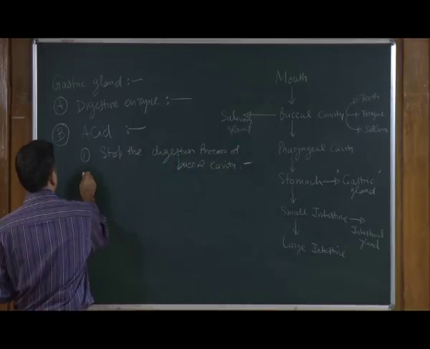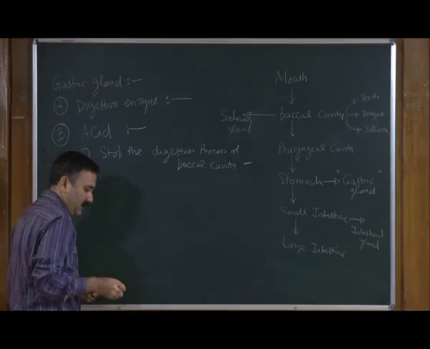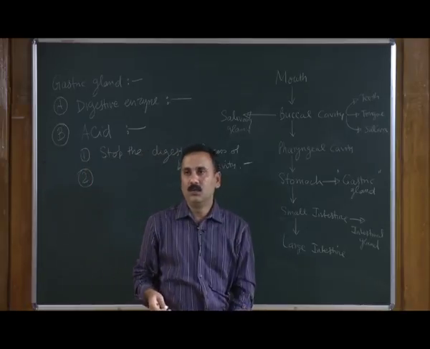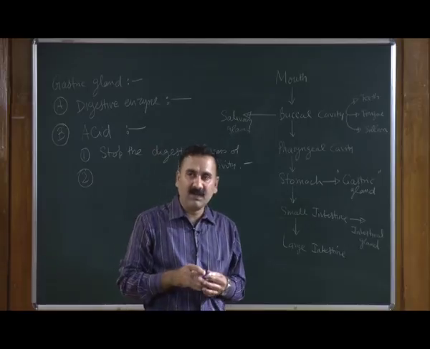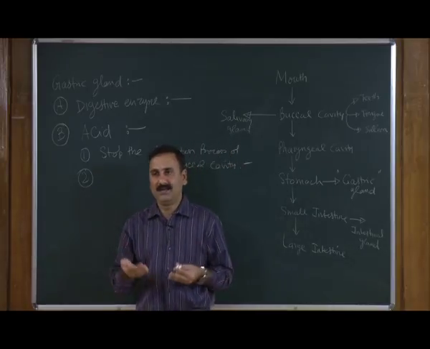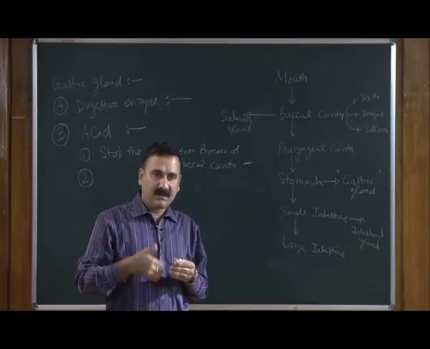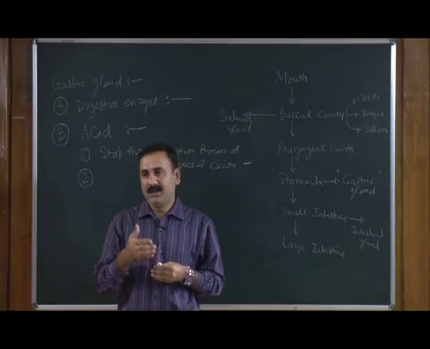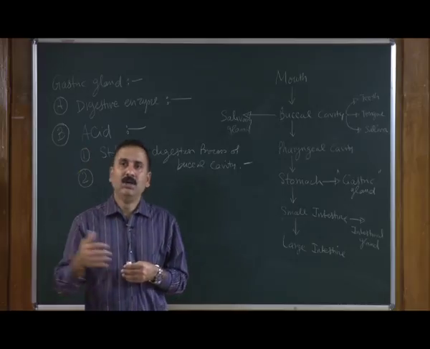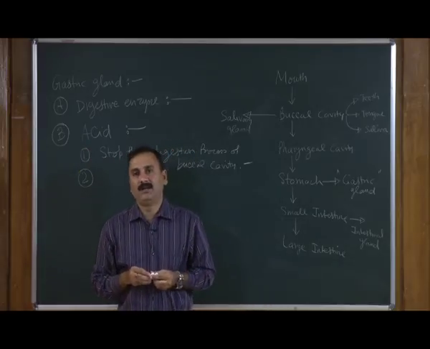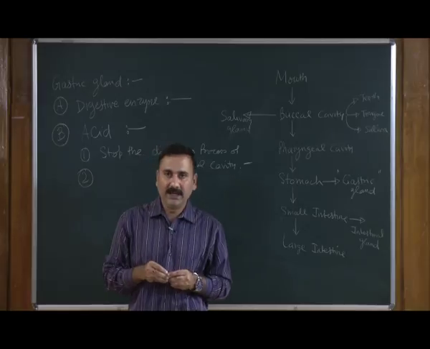Number 2, as we discussed, the peptic cells secrete two types of proenzymes. A proenzyme is an enzyme present in an inactive form, and it needs proper activation to work on the degradation of the food material.